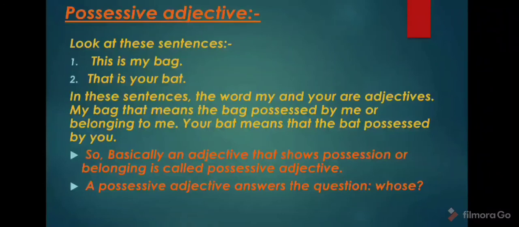Your bat means the bat possessed by you. Basically, an adjective that shows possession or belonging is called a possessive adjective.